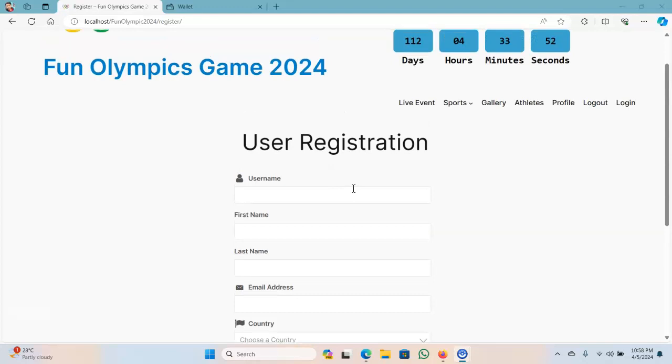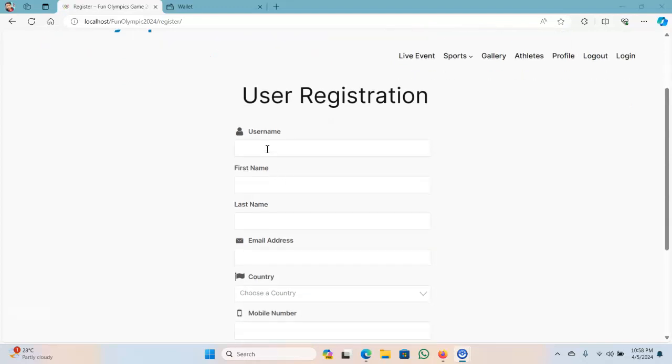This is the user registration page. Let's start with user registration.